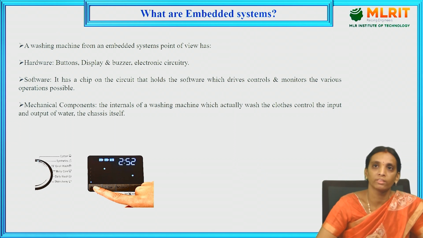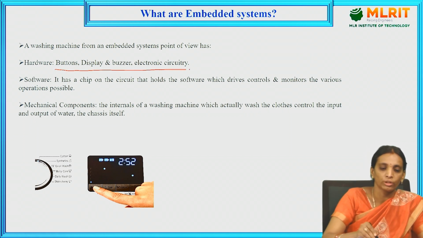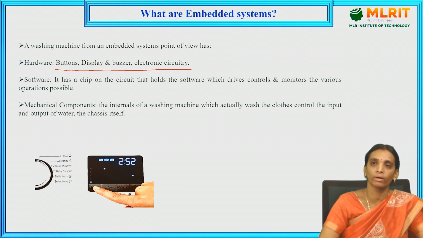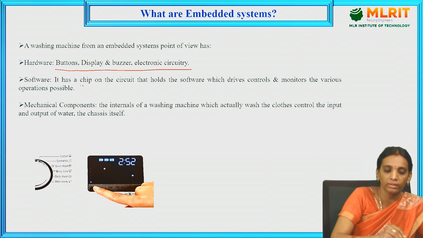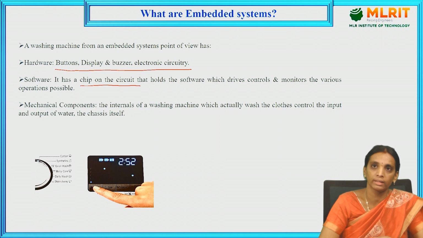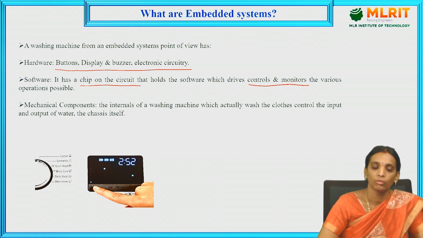We already discussed that the embedded system consists of both hardware and software components. Here the hardware components present in the embedded system are buttons, display and buzzer units, and the electronic circuitry required for operating these components. And next, the software components used in the washing machine: we have the chip. For that chip, we can write the program to make the washing machine work perfectly, and we can control and monitor various operations done by the units present in the washing machine.